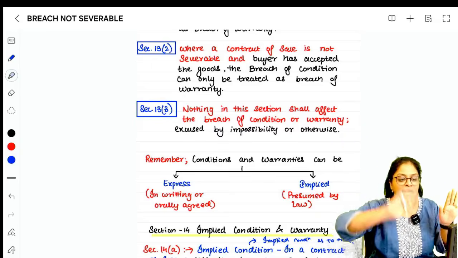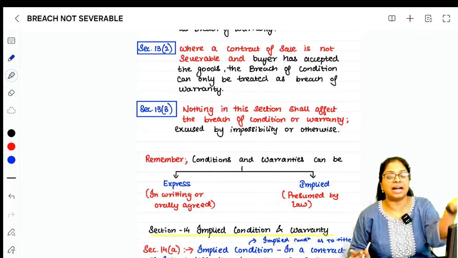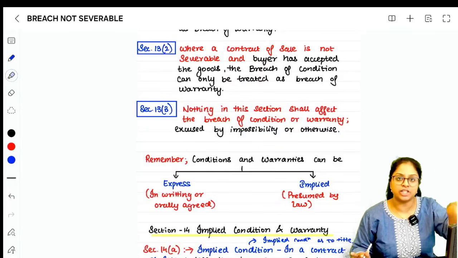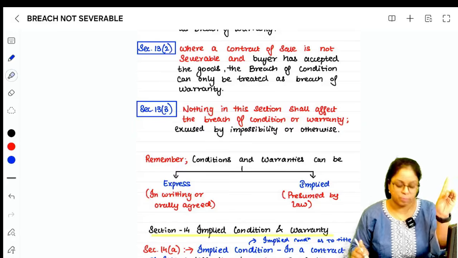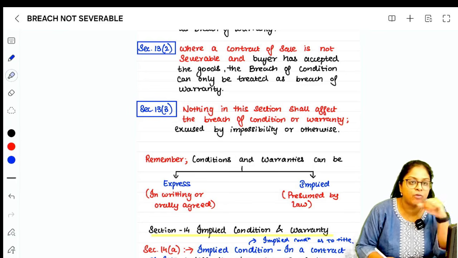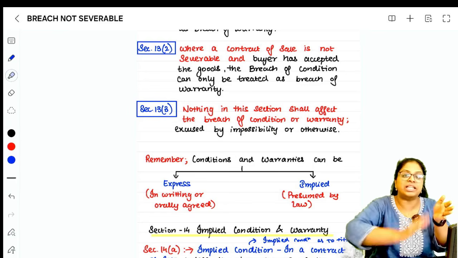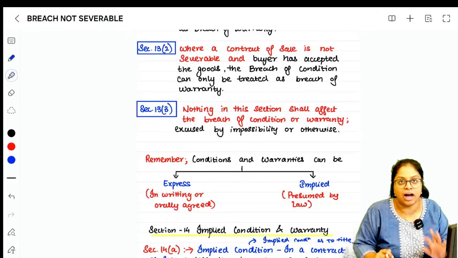Stipulation can either be conditions or stipulation can either be warranty. 12.2 says that conditions are those stipulations which are essential for a contract. 12.3 says that warranties are those stipulations that are collateral to a contract, right? And in section 11, what was discussed is that whether it is a condition or warranty, we cannot say in general. We have to look at it case to case.